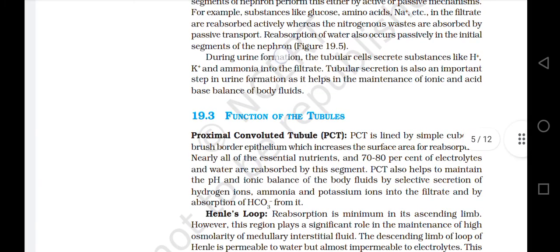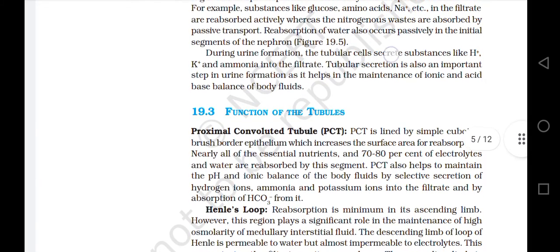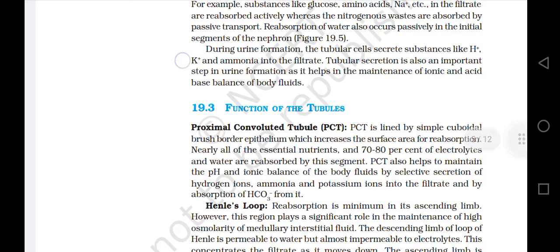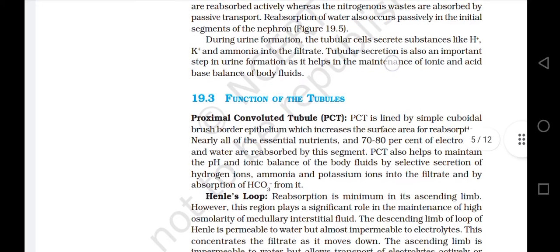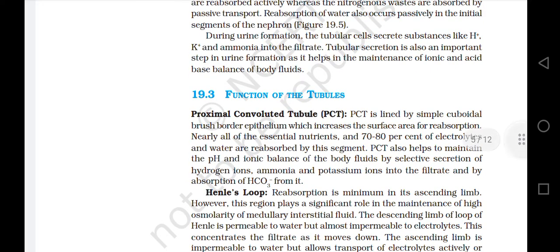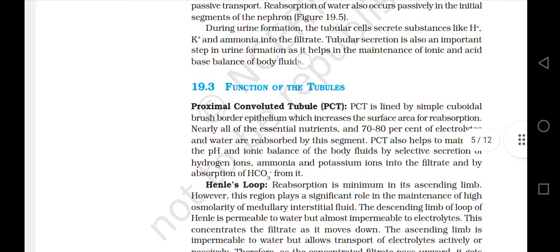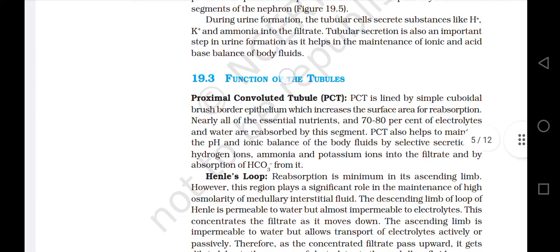During urine formation, the tubular cells secrete substances like H+ and K+ ions and ammonia into the filtrate. Tubular secretion is also an important step in urine formation, as it helps in the maintenance of ionic and acid-base balance of body fluids. 19.3 Function of the tubules.